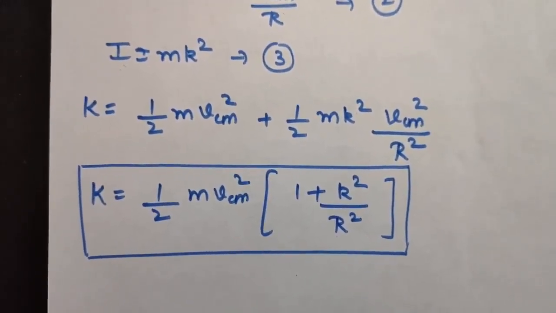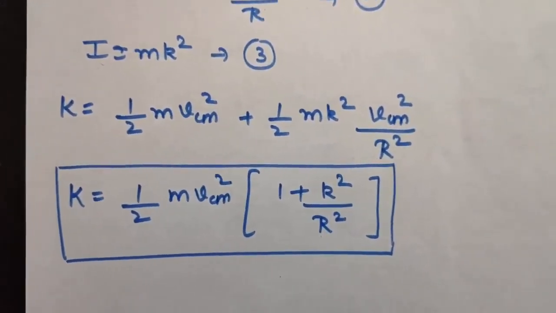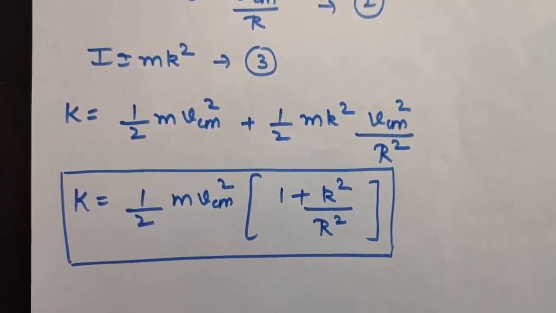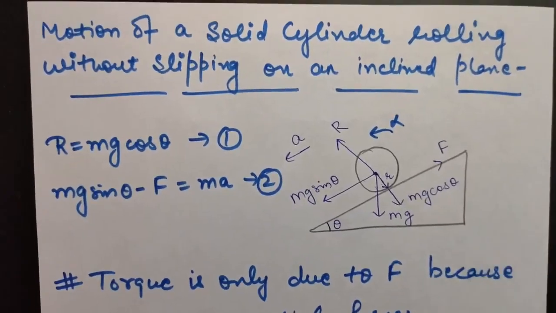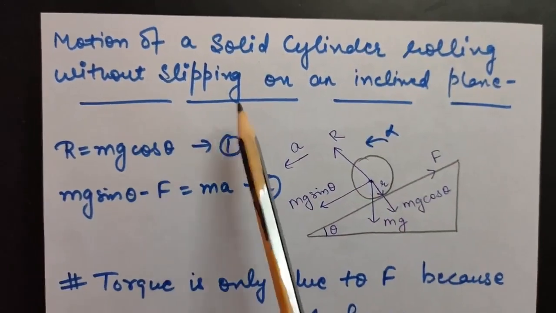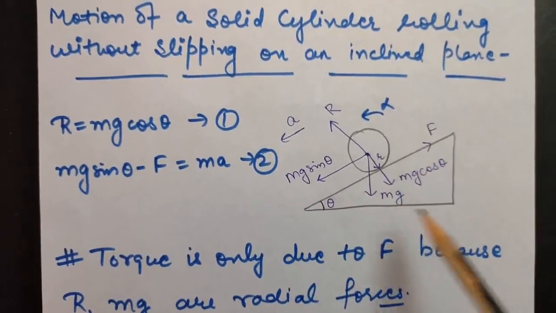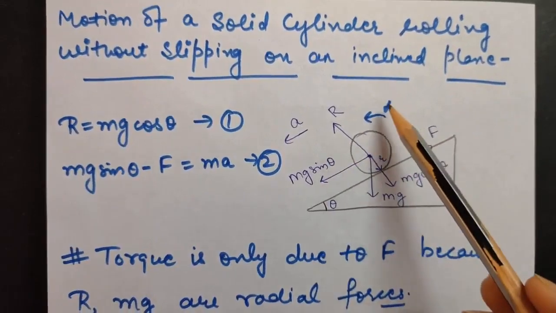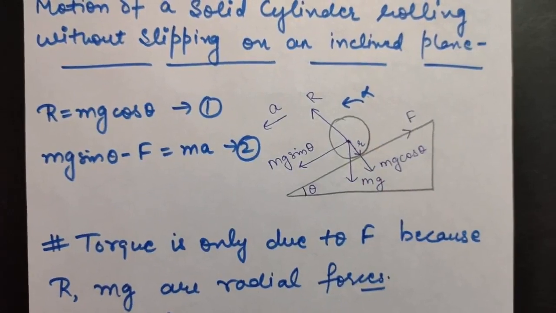Okay students, so we have now studied rolling motion and kinetic energy of rolling motion. Now we will take a particular case of a wheel rolling on an inclined plane. So the next topic is motion of a solid cylinder rolling without slipping on an inclined plane. We have taken an inclined plane at an angle theta. This is a solid cylinder which is rolling down with an angular acceleration of alpha, and we are assuming that there is no slipping.